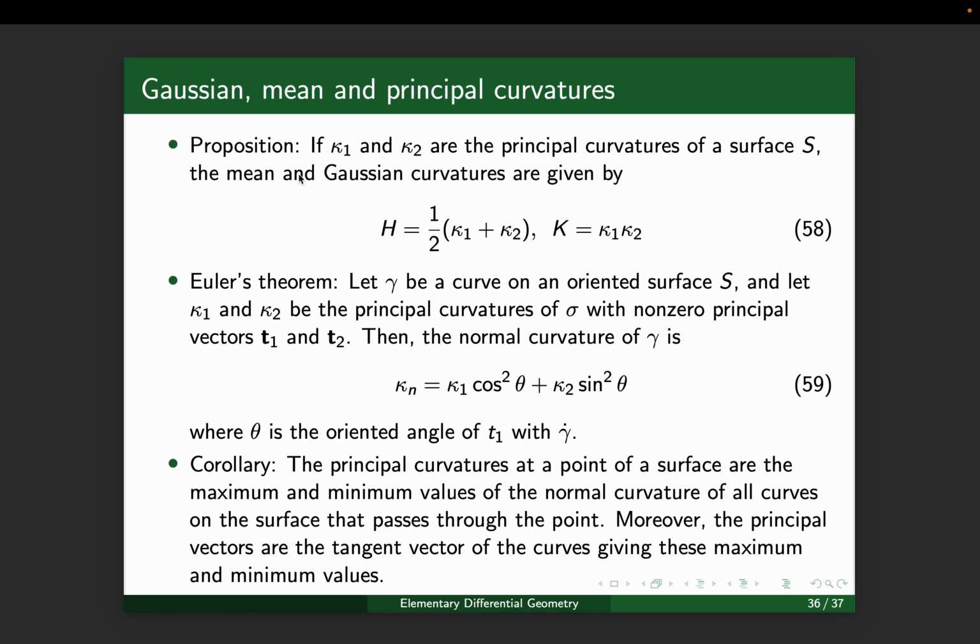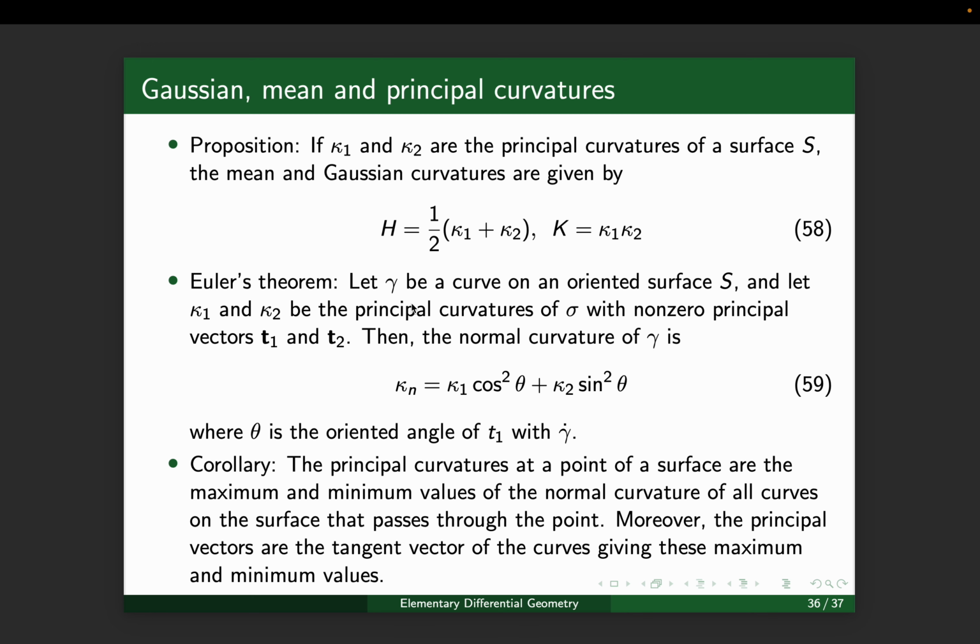So we have a proposition about the Gaussian and the mean curvatures. The determinant of the Weingarten map is nothing but the product of the eigenvalues, kappa 1 and kappa 2, and that gives the Gaussian curvature. The trace of the Weingarten map is equal to the sum of the eigenvalues of the Weingarten map. So the mean curvature is given by half of kappa 1 plus kappa 2.